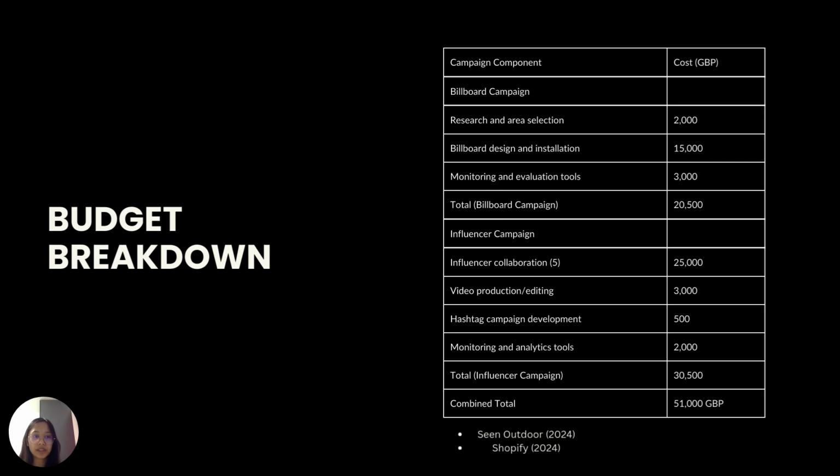So this is the budget breakdown. It comes to a total of £51,000 for both of the campaigns. These figures are an average taken from industry standards such as Scene Outdoor and Shopify.